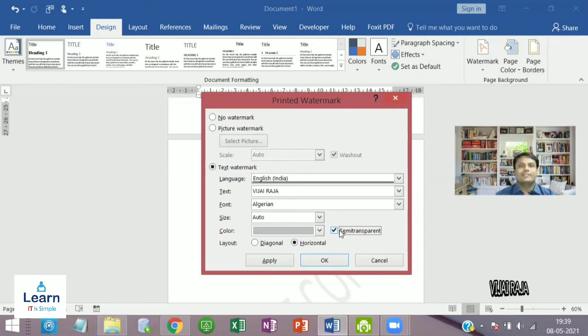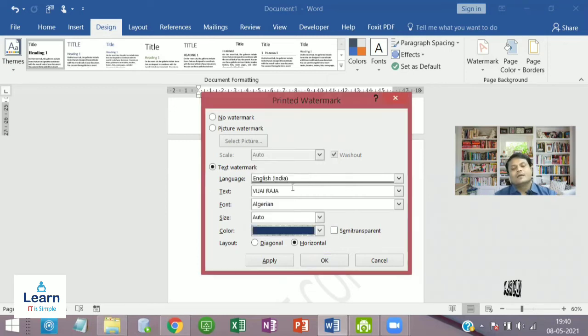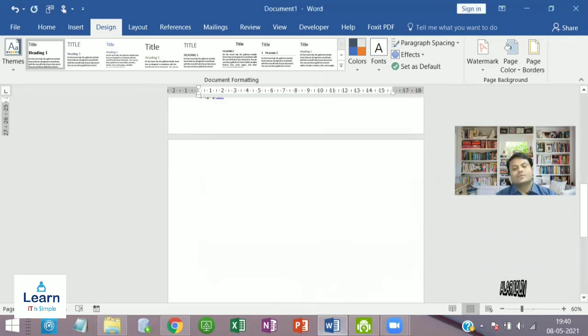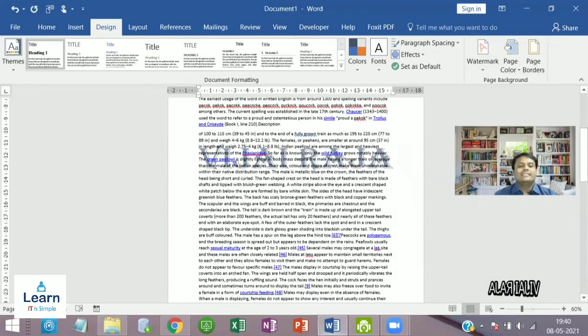And don't forget to click semi-transparent, because if you don't and you go for dark colors, it is very difficult for the user to read your text. It will irritate the user to read your document.